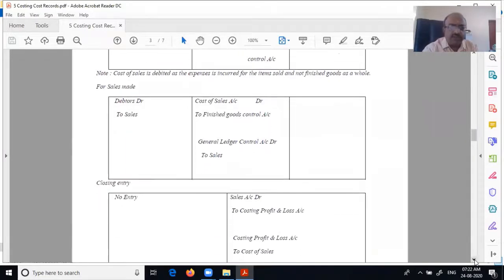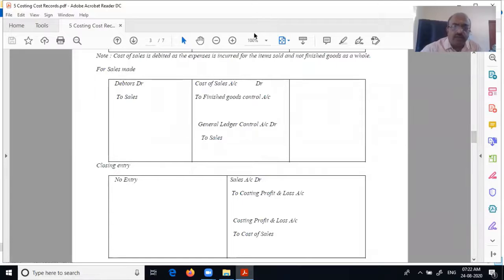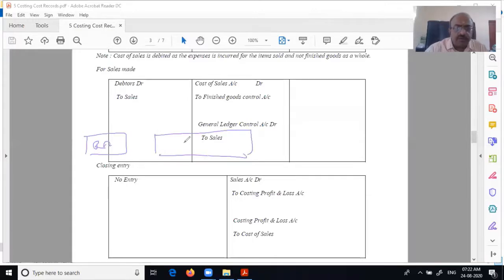Normal entry is debtors to sales. Here there are two entries. Number one is cost of sales. As we discussed, this is raw material store. This is WIP. Then it is moved to finished goods. When you sell, what happens? It becomes cost of sales. Therefore, finished goods has to come down and cost of sales has to go up. That is the entry in financial: cost of sales account debit to finished goods.